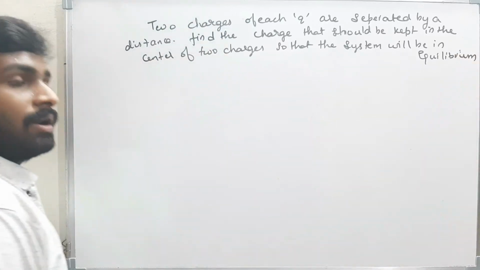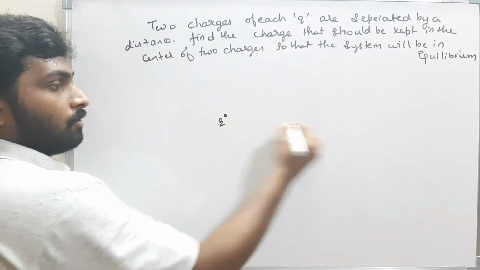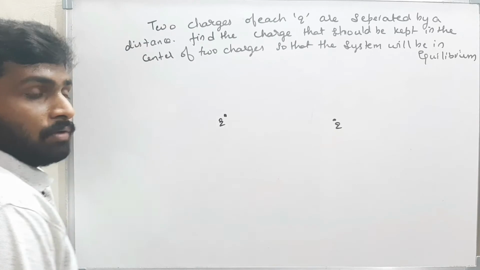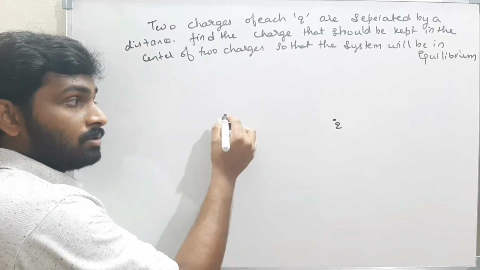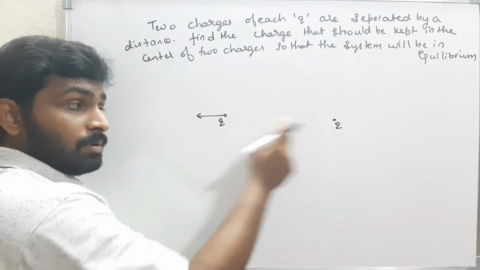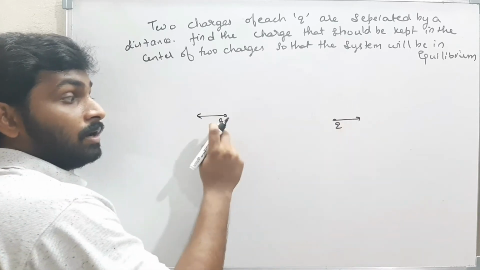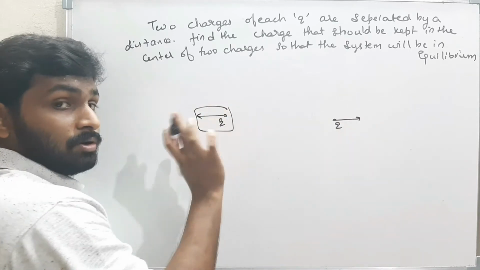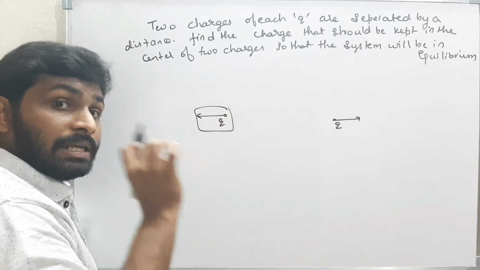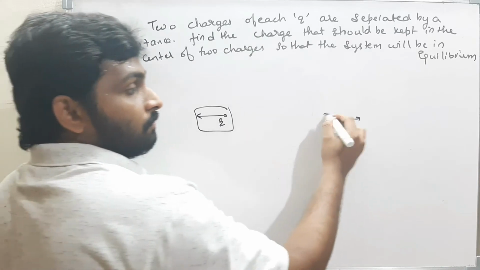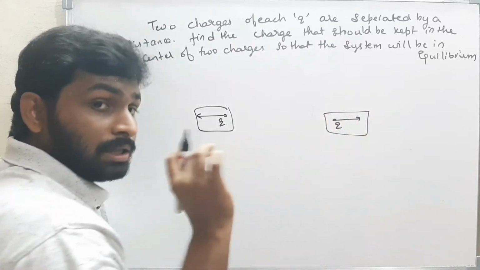Think there are two charges Q and Q. When there are two charges, what will happen? This charge will exert some force on that, and that charge will exert some force on this. That means the net force acting on this charge is not 0. If there is some force, the body is not in equilibrium. Here also there is some force, so this charge is also not in equilibrium.